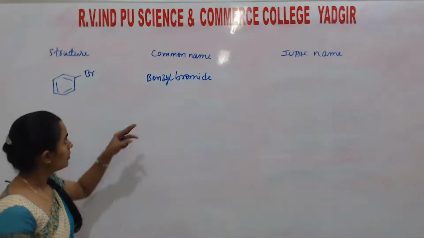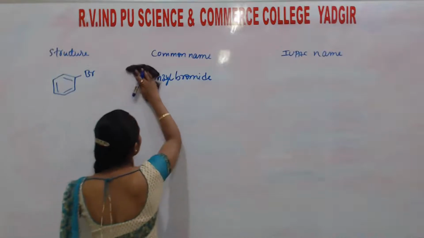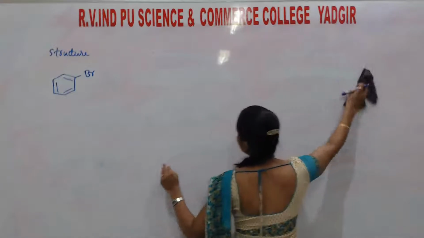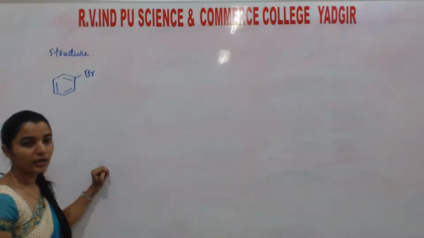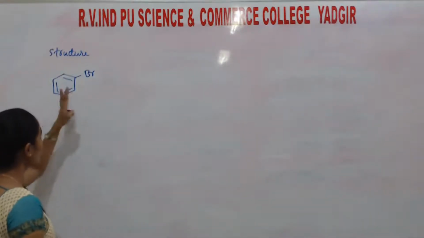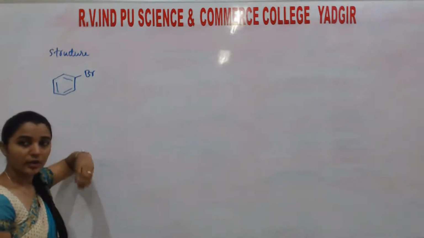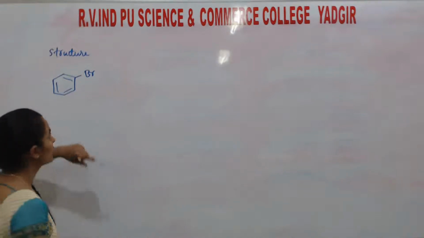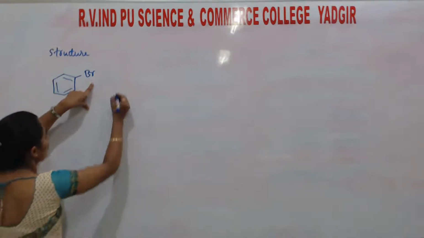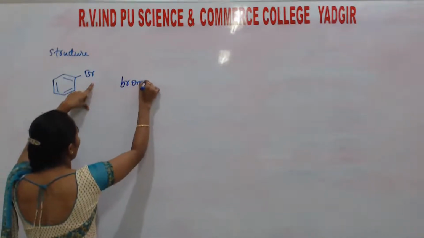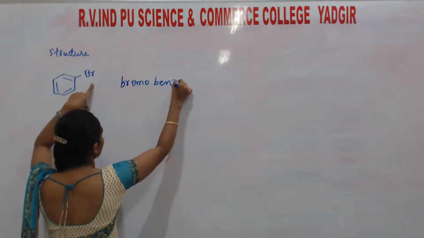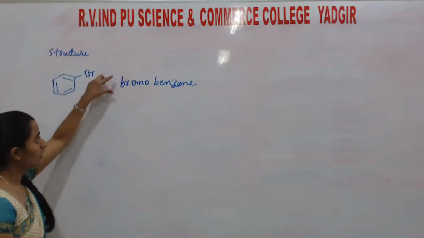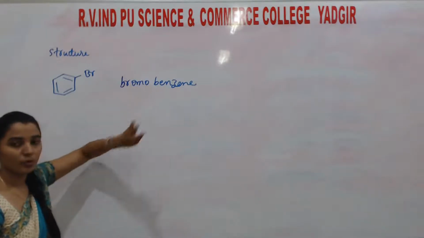Okay, so better I'll explain only the IUPAC name here. Common name is only for this benzyl bromide, benzyl iodide. For the remaining ones, we cannot justify the common name for these organic compounds. So this is bromobenzene. Initially, we didn't mention any functional groups here or any number here. Okay, this is simply a bromobenzene.